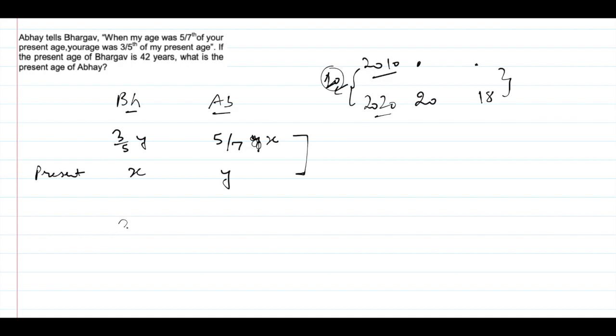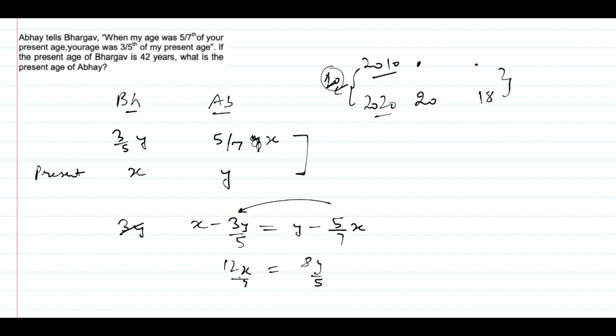So similarly, since x is greater, x minus 3y by 5 is nothing but y minus 5x by 7. If I take this here, x plus 5x by 7 will be 12x by 7, equal to y plus 3y by 5, which is 8y by 5, and we are told that x is 42, so this 42 gets knocked off with 7, so we'll have 6 here. 12 sixes are 72 and 8 nines are 72. This implies y equals 45. So Abhay's present age will be 45 years.